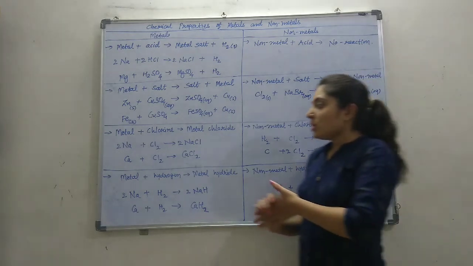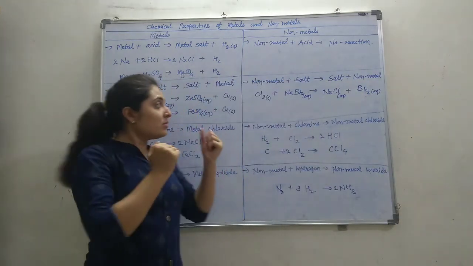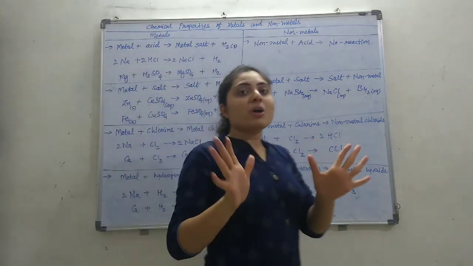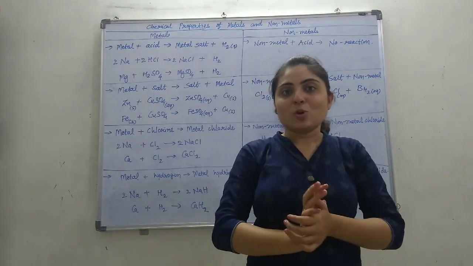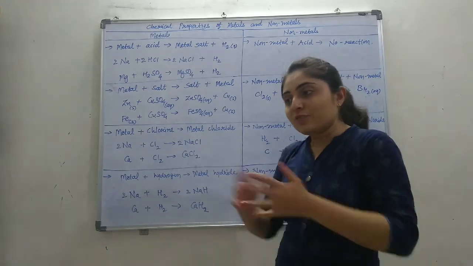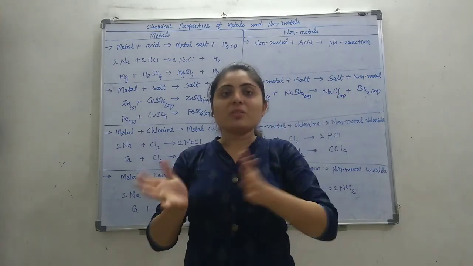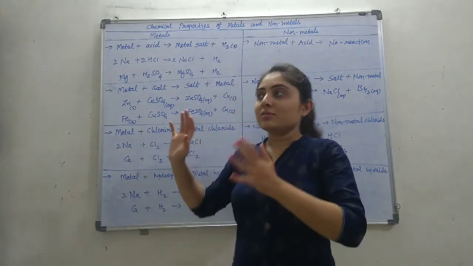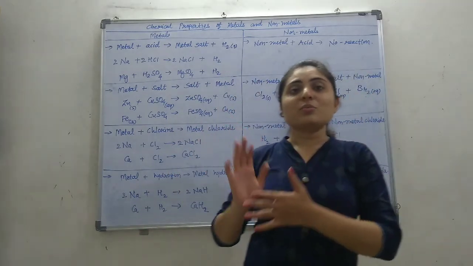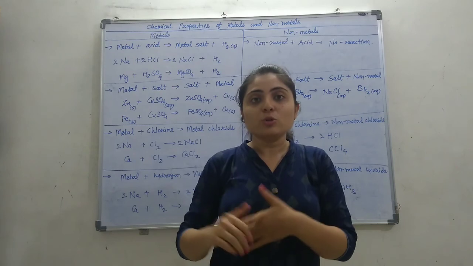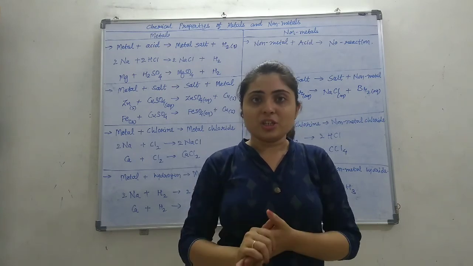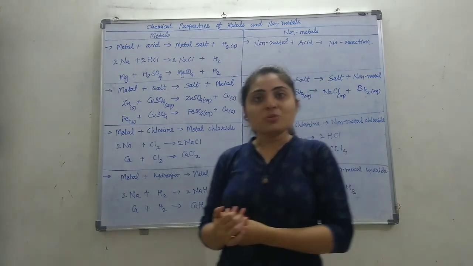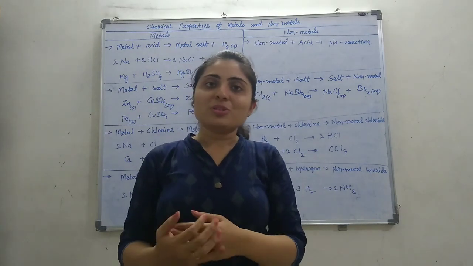Okay, so this was all about the chemical properties of metals and non-metals. Differentiate the metal and non-metal based on the chemical properties. You should include these chemical properties in the differentiation. Read up to this, and if you still have any doubt you can ask me.